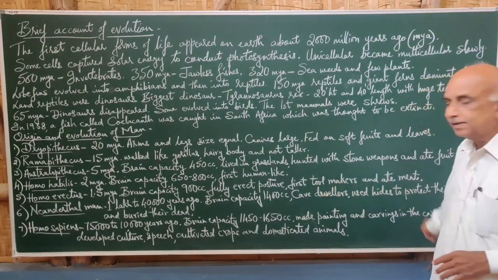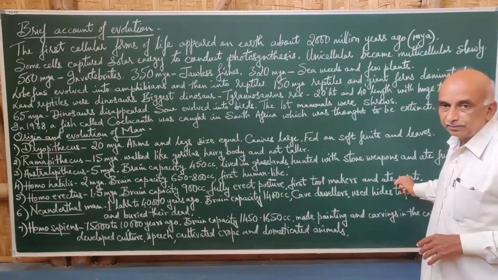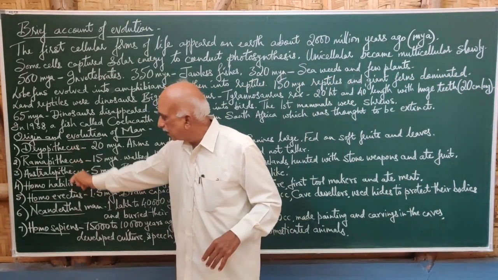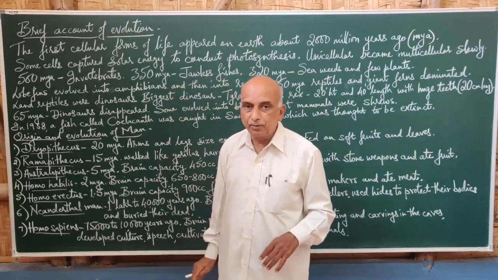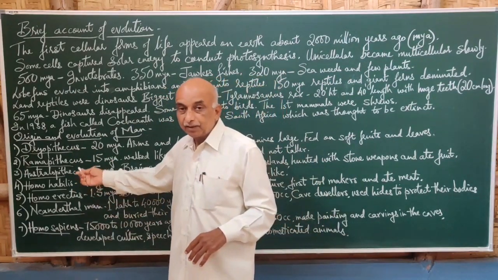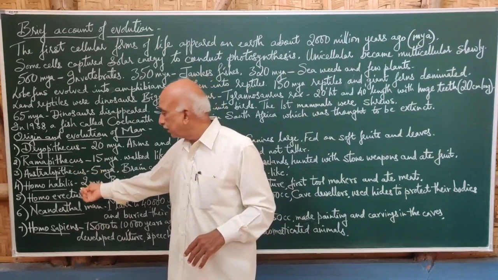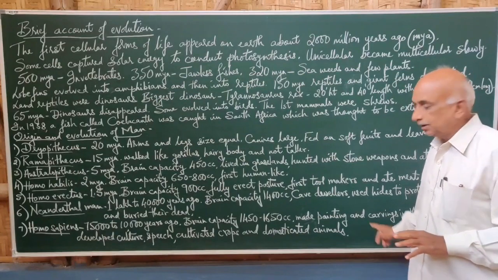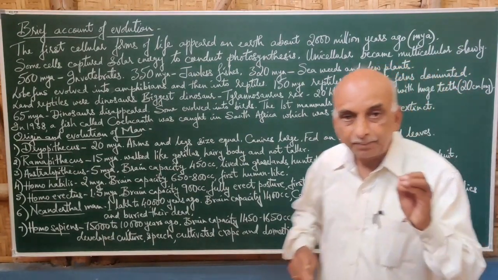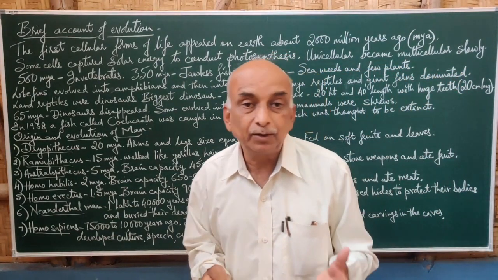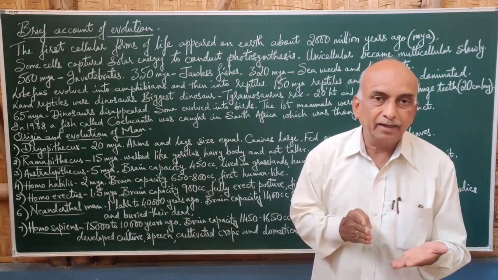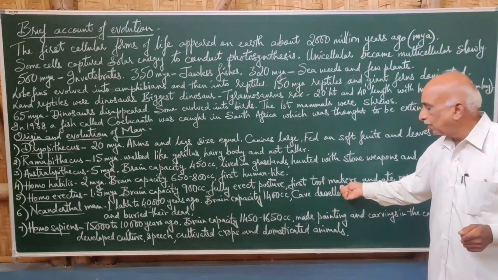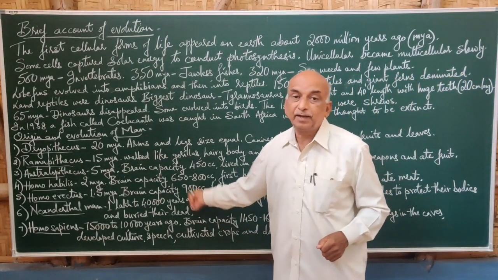And he was the first tool maker, and he used to eat meat, flesh. That means till Homo habilis, all these were somewhat herbivorous. They used to depend on plants, fruits, leaves, and Homo erectus was the first who used to eat flesh. He first prepared tools. So he used to prepare tools for cutting, for piercing or breaking, so that he had knowledge because of the increased brain capacity.